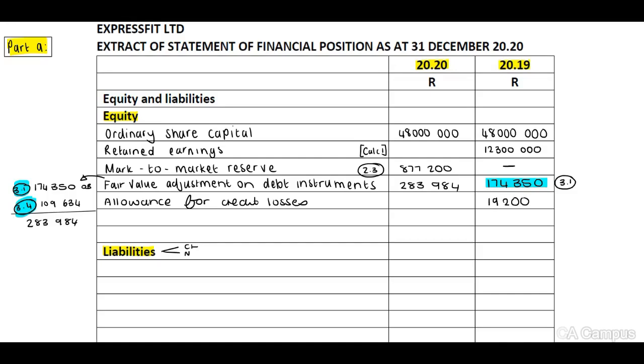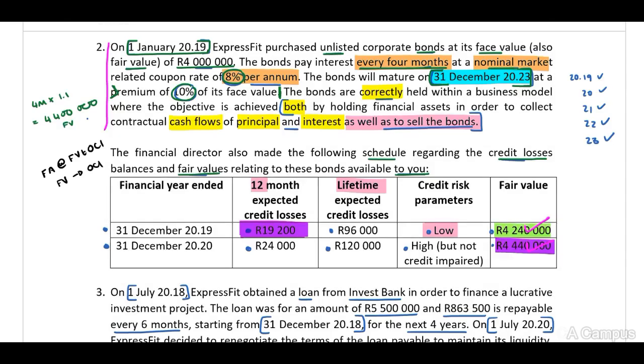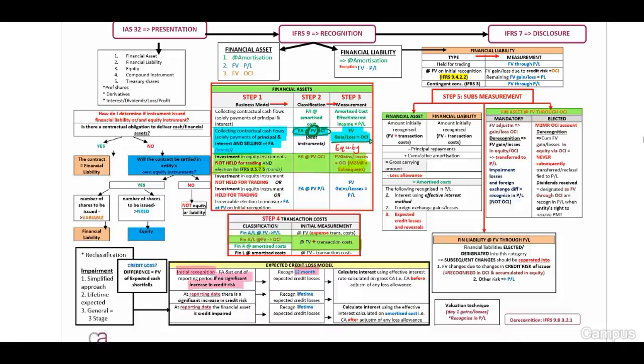And then for 2020, what happens? It's a high risk. It moves from low to high. Therefore, when we look at our principal, guys, at reporting date, there is a significant increase. Yes, we recognize our lifetime expected credit loss.